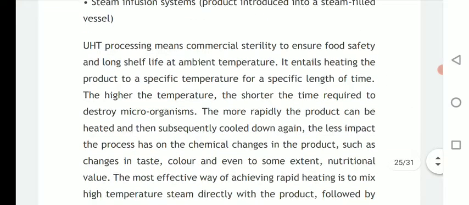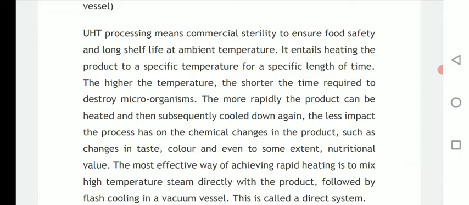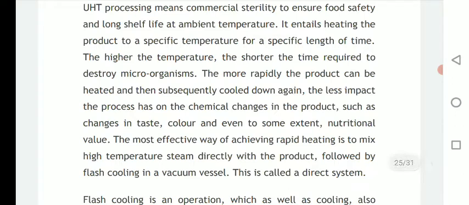So UHT processing means commercial sterility to ensure food safety and long shelf life at ambient temperature. It entails heating the product to a specific temperature for a specific length of time. The higher the temperature, the shorter the time required to destroy microorganisms. So this is nothing but the combination of high temperature for a short time.